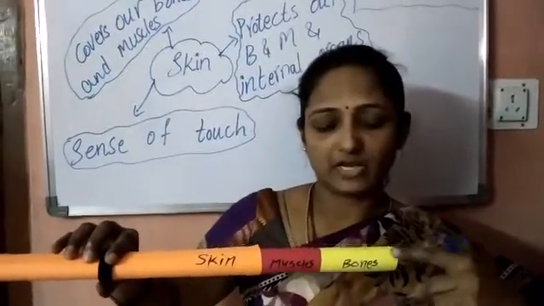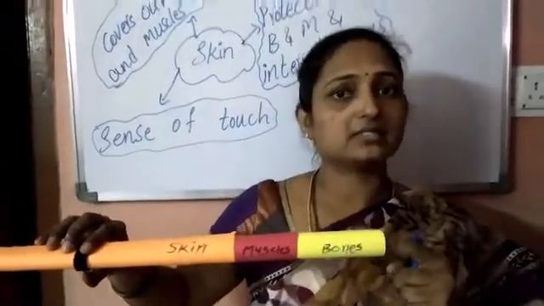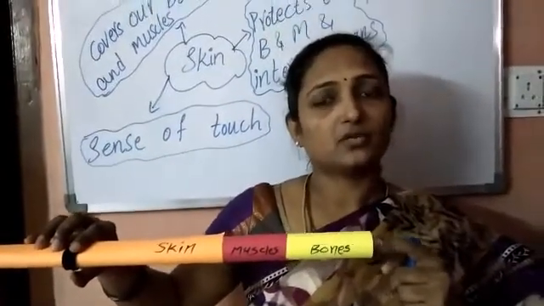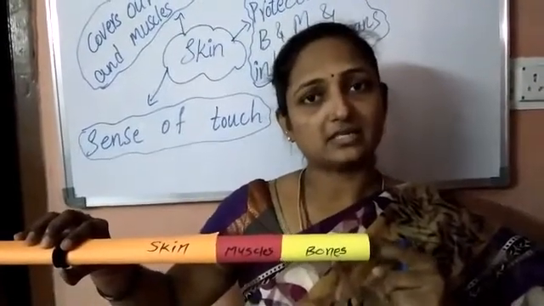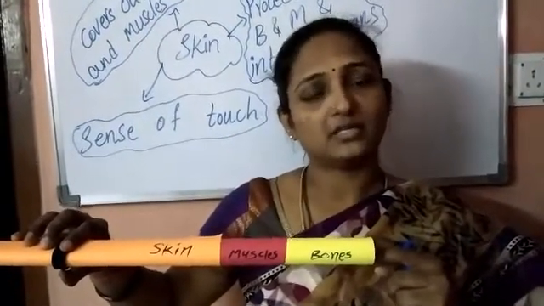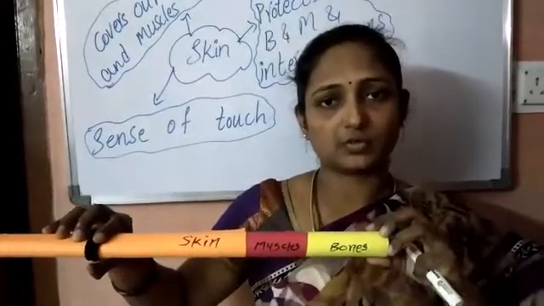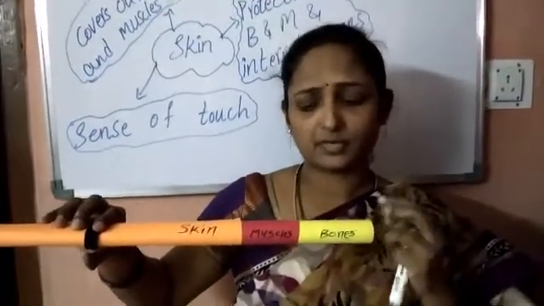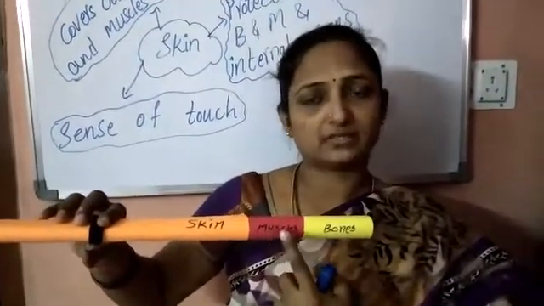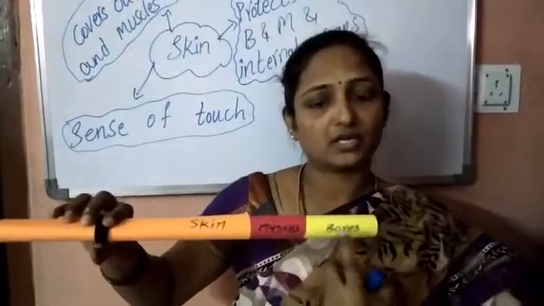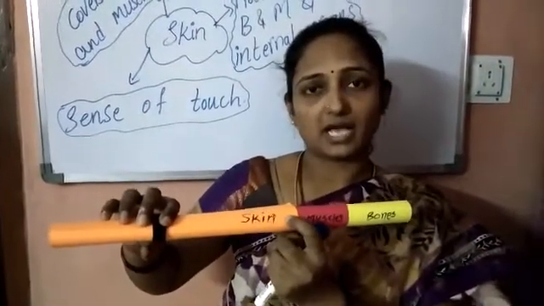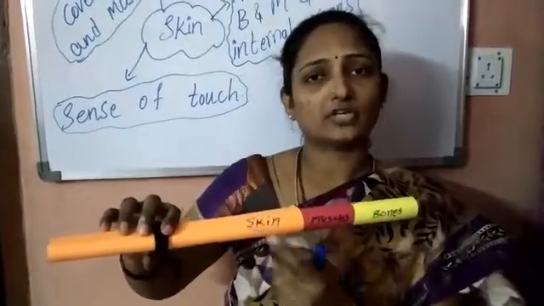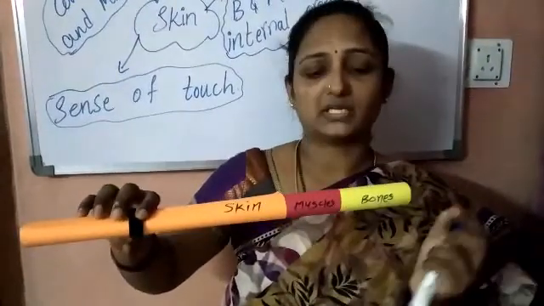Our bones will have internal organs inside. The skeleton part, we have known in our previous classes that internal organs are protected by the skeleton system. So the bones are covered by the muscles, which together give us movement, and the skin acts like a protective cover to the bones and the muscles.